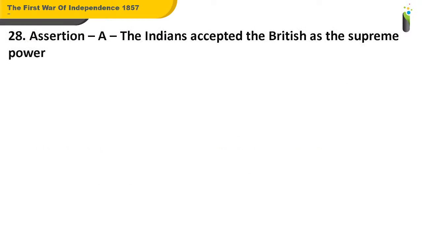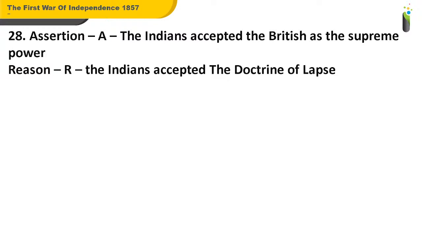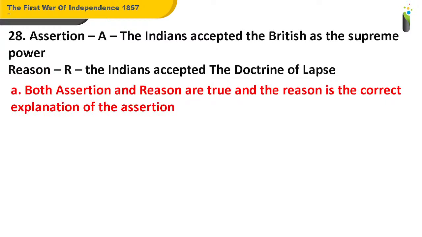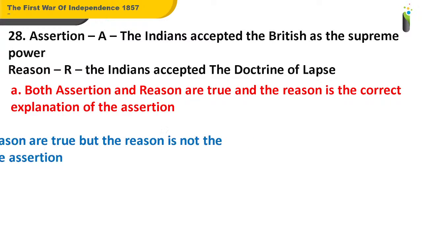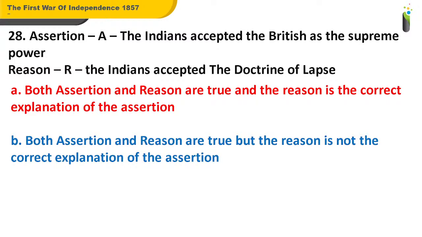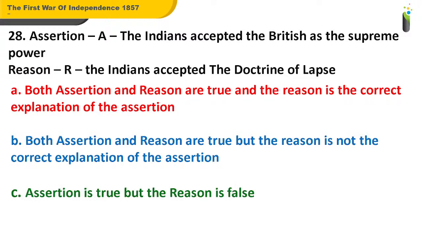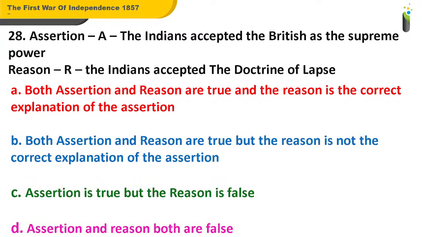Okay, question number 28. Again, an assertion and reasoning type of question wherein the assertion given is: the Indians accepted the British as the supreme power. Reason: the Indians accepted the doctrine of lapse. And the options given are A. Both assertion and reason are true, and the reason is the correct explanation of the assertion. B. Both assertion and reason are true, but the reason is not the correct explanation of the assertion. C. Assertion is true, but the reason is false. D. Assertion and reason both are false.